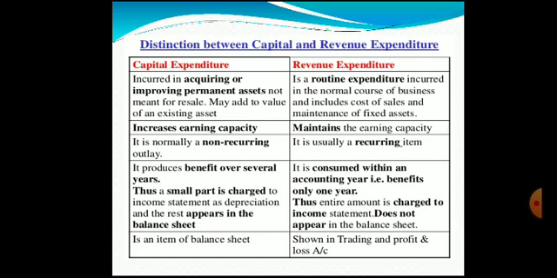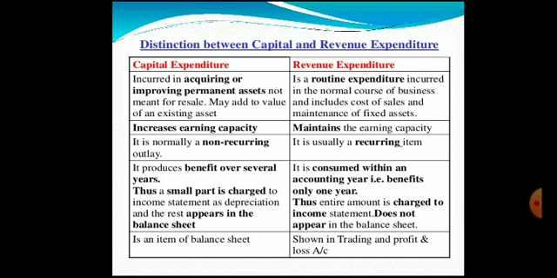Here capital expenditure increases earning capacity, because whenever some asset is procured, then certainly the earning capacity of the firm increases. And revenue expenditure is incurred for maintaining the earning capacity. So whatever expenditure we incur, it will help to maintain the earning capacity.